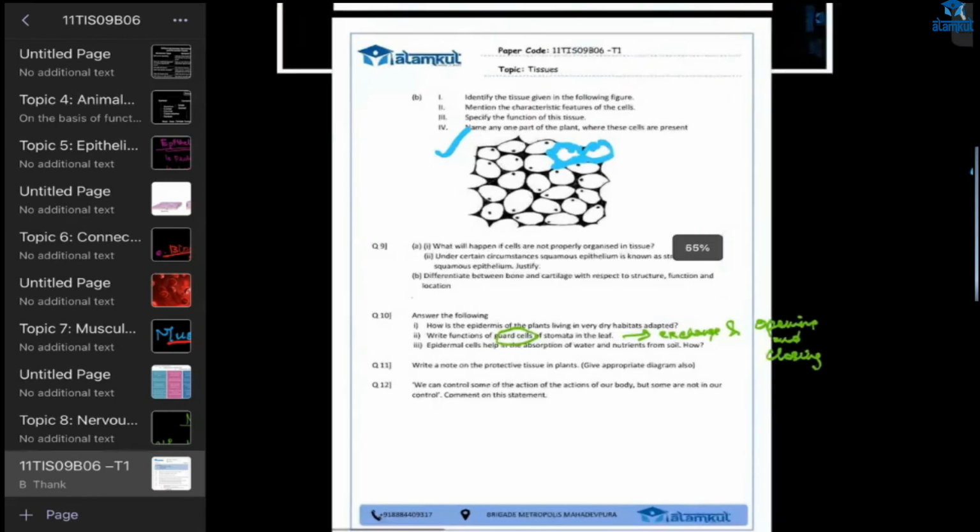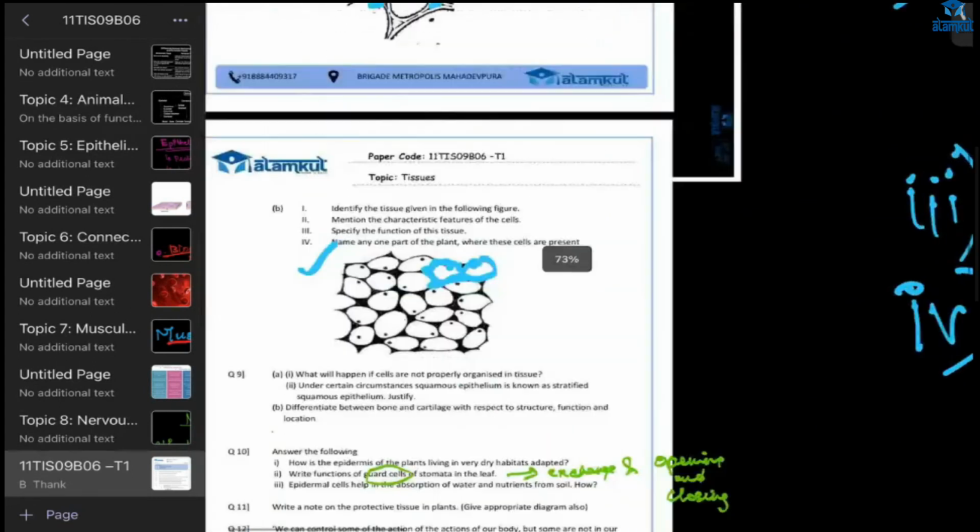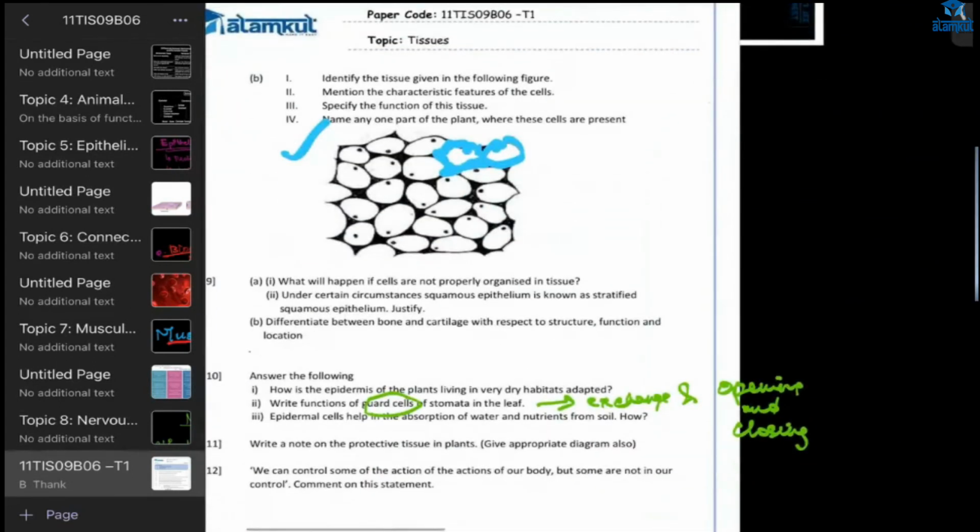But according to this, how much mark does it carry? 5 marks. Yes, ma'am. So how will you write this? You can try giving an example like actions like moving our fingers, limbs, all that we control by our will, right?